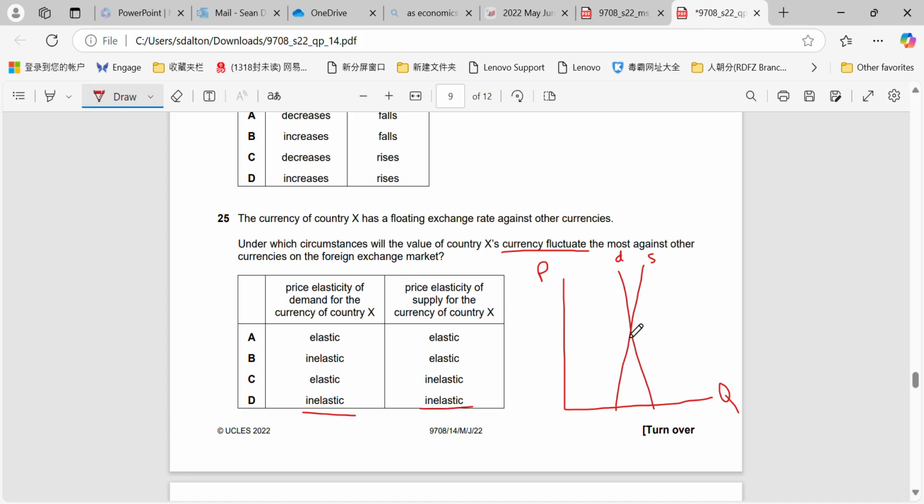If both of them are inelastic, they're not very responsive to changes in price. So any change in demand or any change in supply will not have a great effect on the quantity being traded on the market, but it will have a big effect on the price. And that price will determine whether the currency is appreciating and rising or depreciating and falling. So if both are inelastic, the currency will fluctuate. It will appreciate a lot or depreciate a lot, just based on small changes in demand and in supply.